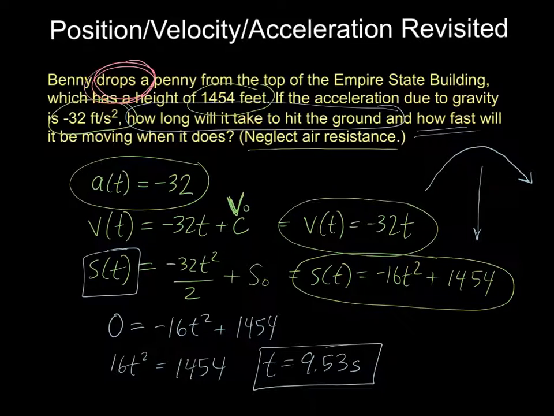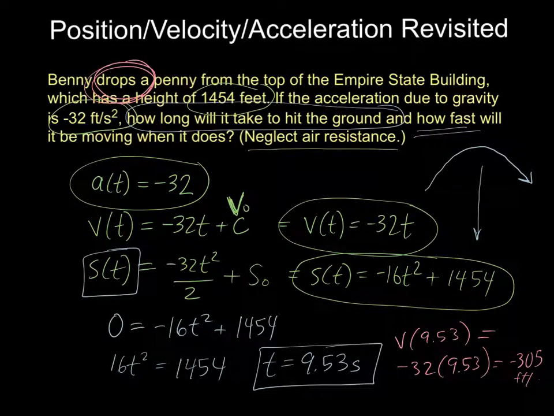And how fast, in other words, velocity. What is the velocity going to be at 9.53 seconds? Well, that is v of 9.53, which is simply negative 32 times 9.53, or negative 305, let's round it to negative 305, and that is in feet per second. So it's going to take almost 10 seconds to get to the ground, and it's going to be traveling at 305 feet per second. And just to get a reference point, because most of our speeds are in miles per hour, that's negative 208 miles per hour.